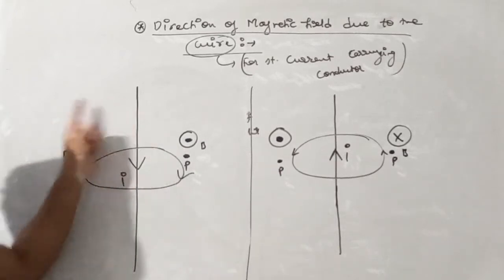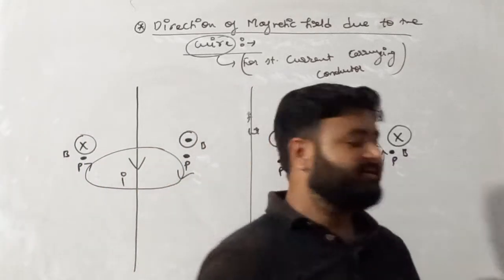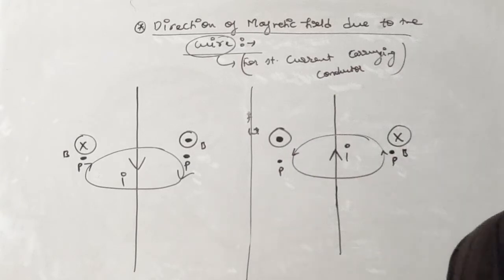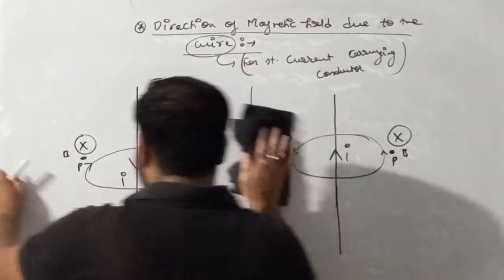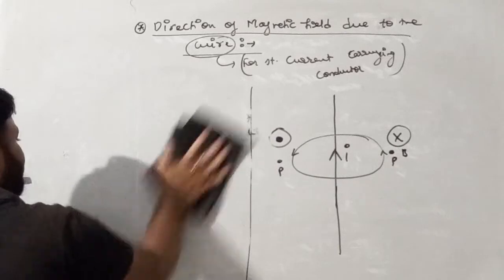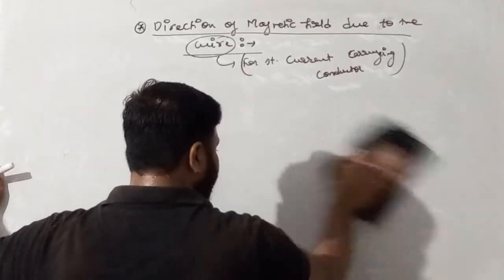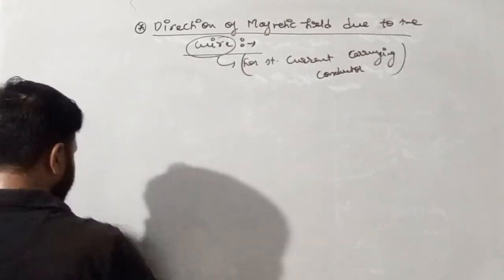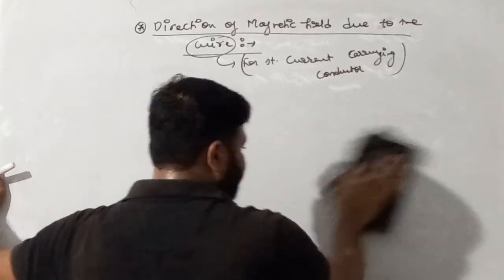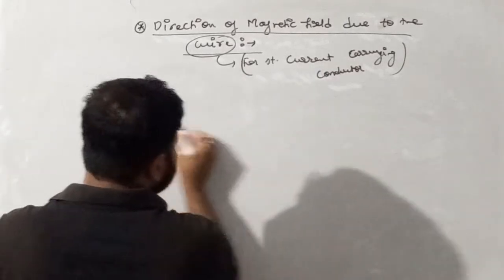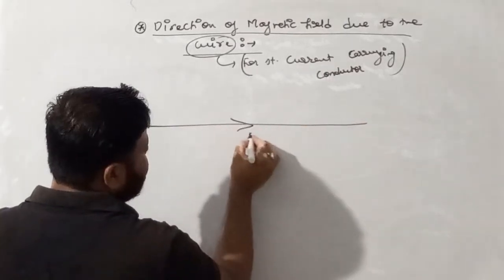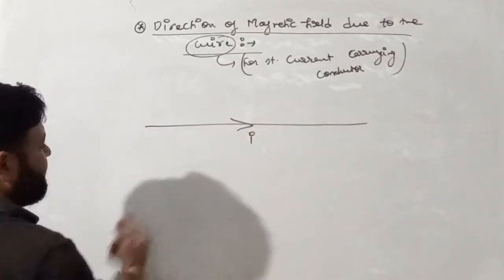So this is basically how we present the direction of magnetic field due to a current carrying wire, or we can say due to a current carrying straight conductor. Now let's suppose the wire is placed like this and current is flowing in the wire. What do we have to do?